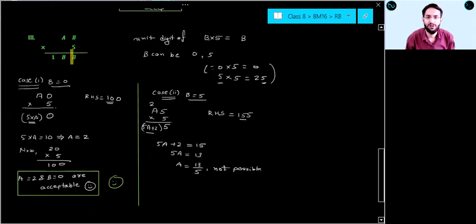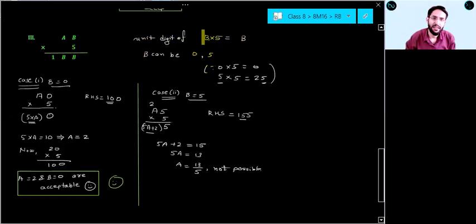See students, pay attention over here. AB into 5 equal to 1BB. If you check this, you can get unit digit of B into 5 equal to B. So B can be 0 or 5. Right? B can be your 0 or 5.